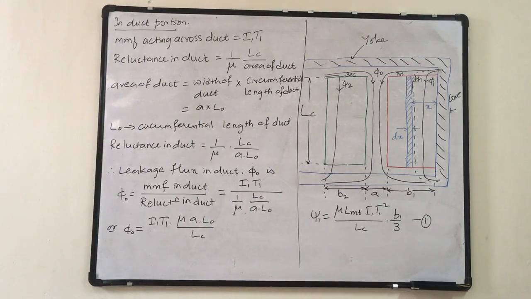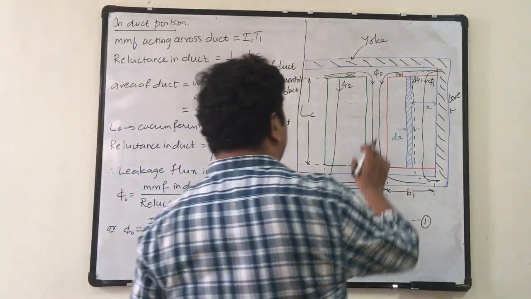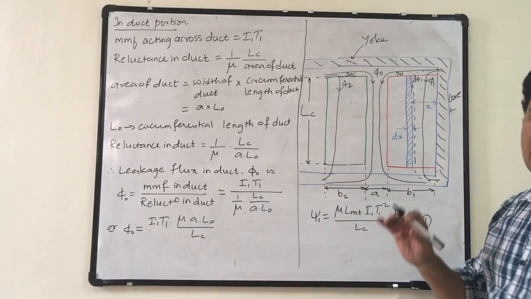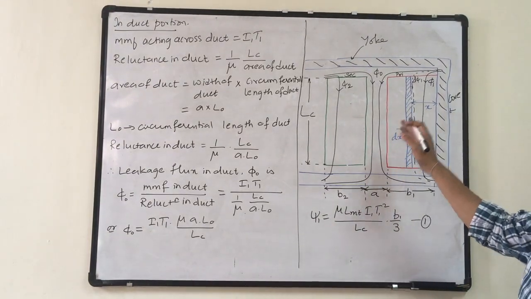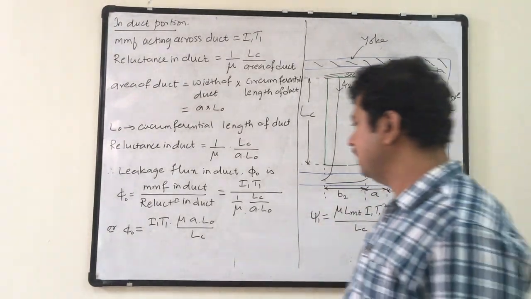But we have assumed that out of the total flux in the duct, half of that is linking to the primary and half of that is linking to the secondary.